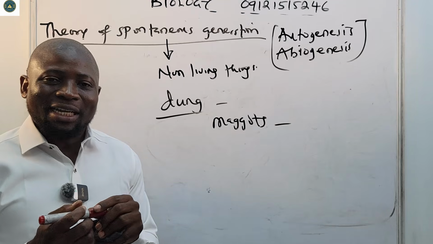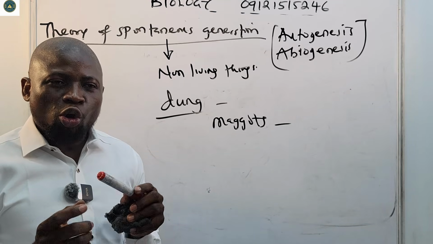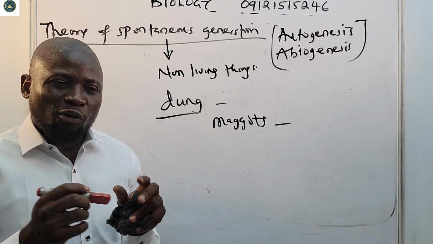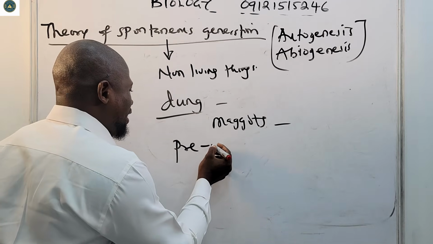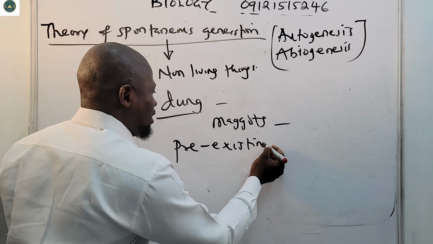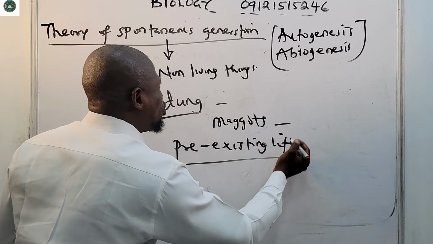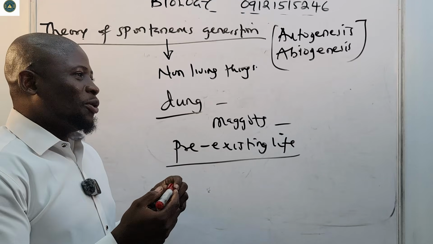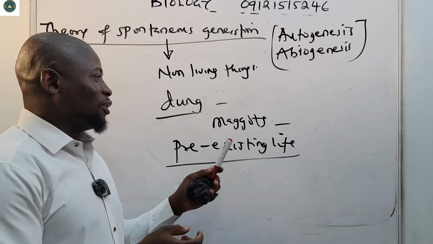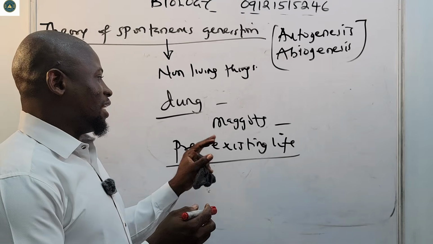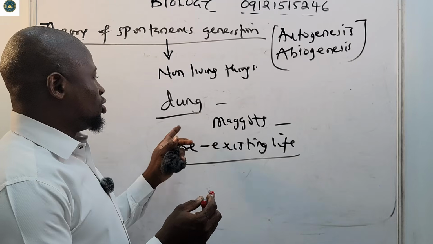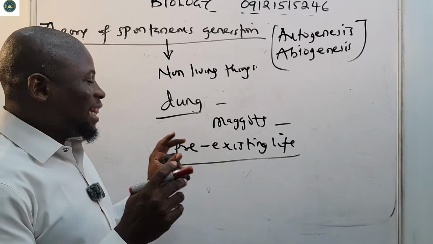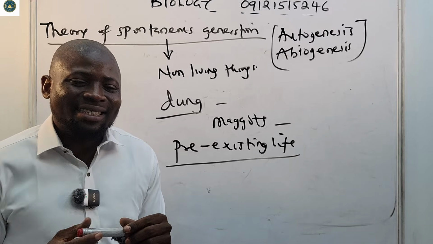But these people didn't understand that life comes from pre-existing life, all right, that life is formed from pre-existing life. So life cannot come from non-living things, cannot come from non-living matter. It is not the dung that is producing the maggot, that's making the maggot to form. It is not the rain that's making the frog to form. So life comes from pre-existing life.